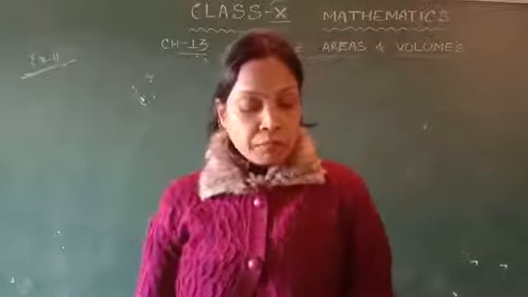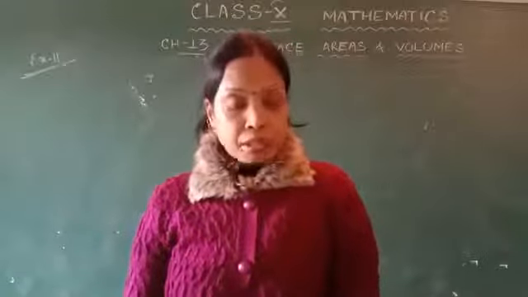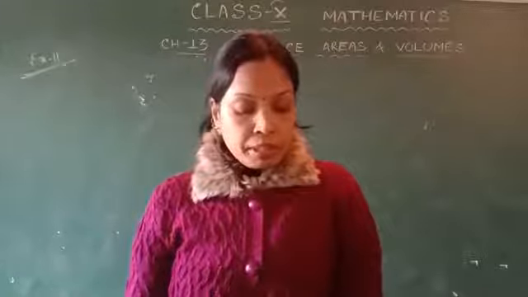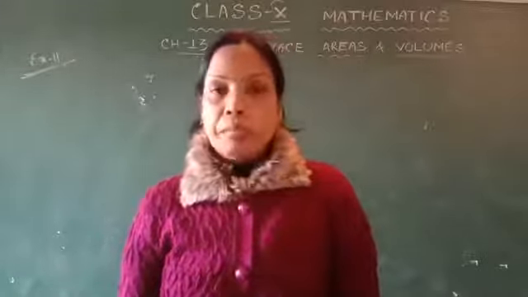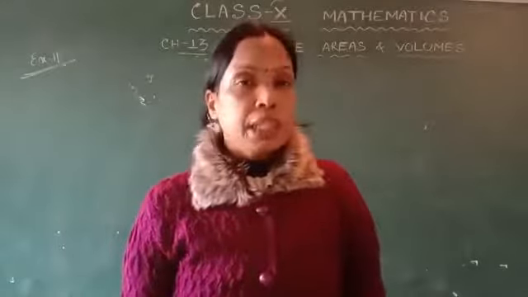How much time will it take to empty half the tank if it is 3 meter in diameter, and here it is given pi is equal to 22 upon 7.